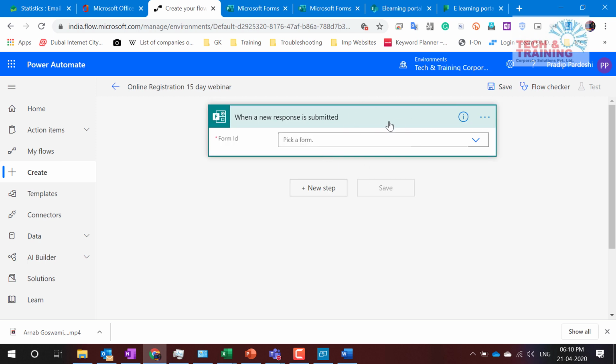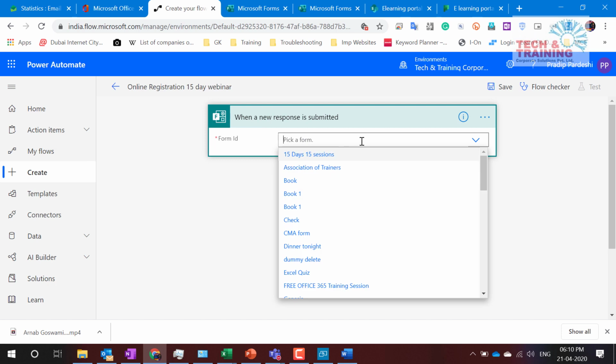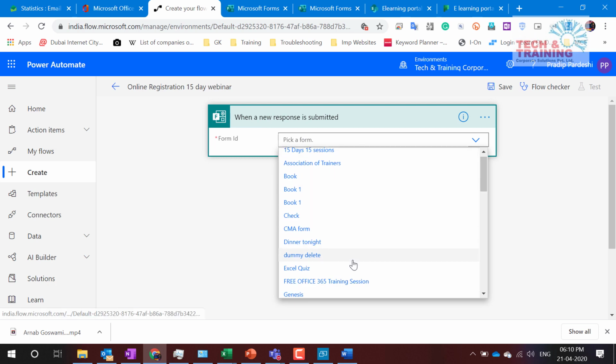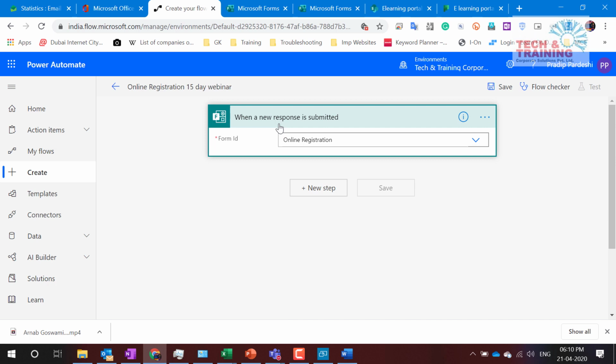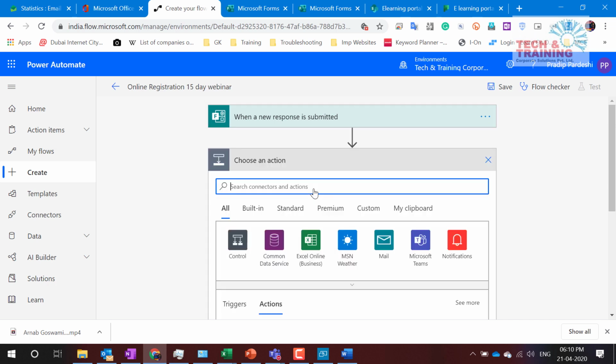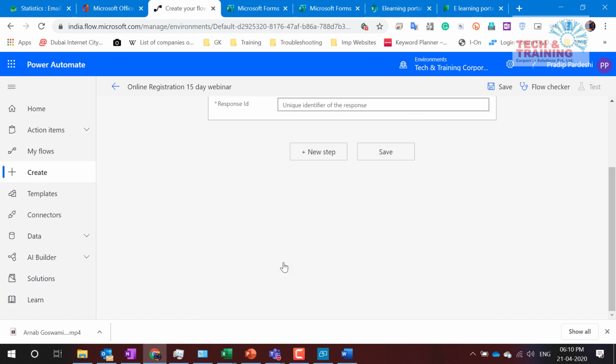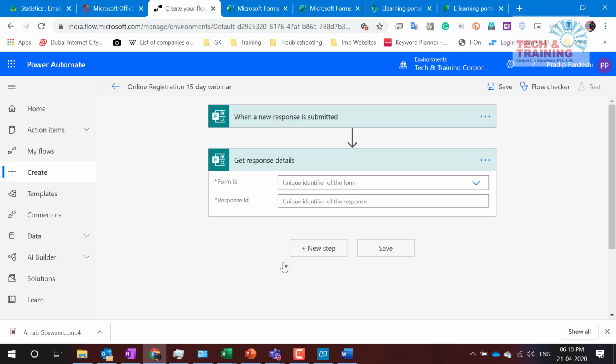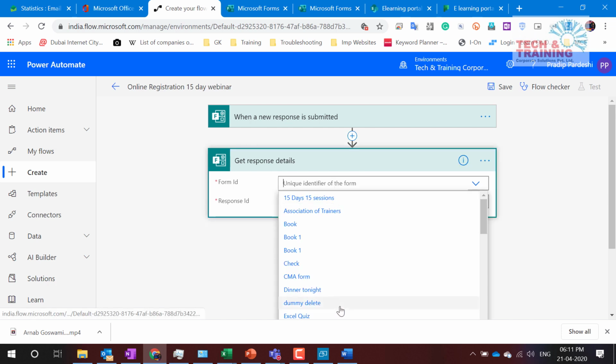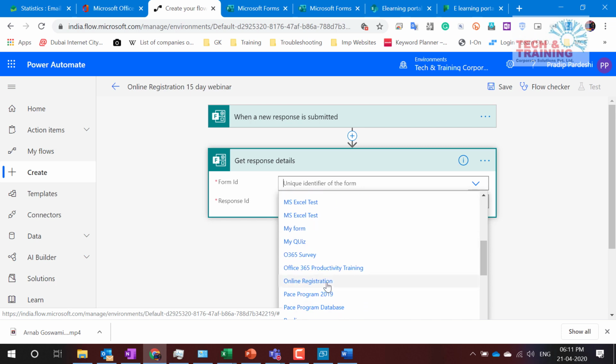Now it is asking me, when a new response arrives, which form do you want to choose? I have plenty of forms, and here there will be a form called online registration, so I select online registration. Now what do you want to do with this form? I want to get the responses, so get response details. See how simple it is to create the entire automated system. When I click on get responses, here I get ID. I click on that ID and select that form once again, which is online registration. Yeah, this is the form.